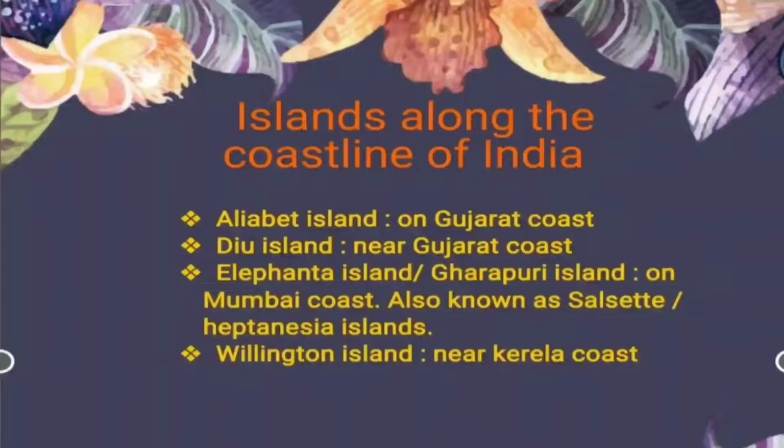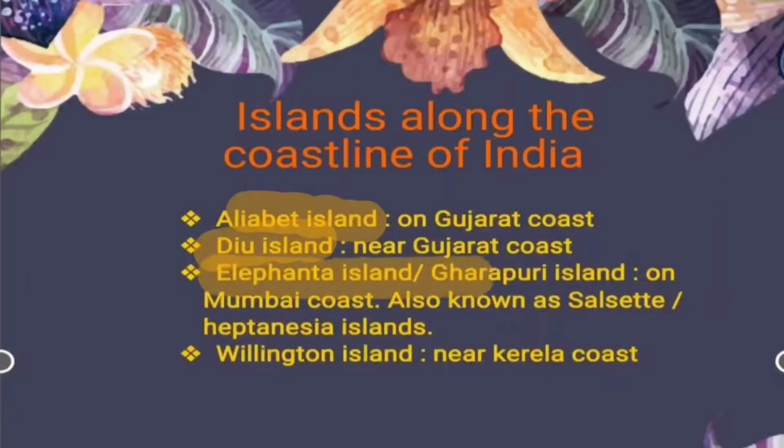Now switching to the islands along the coastline of India, those islands which are located either on the coastline or near the coastline. First, starting with Alia Bet Island, these are located on the Gujarat coast. Diu Island is located near the Gujarat coast.